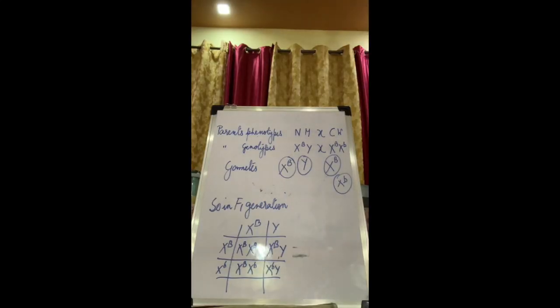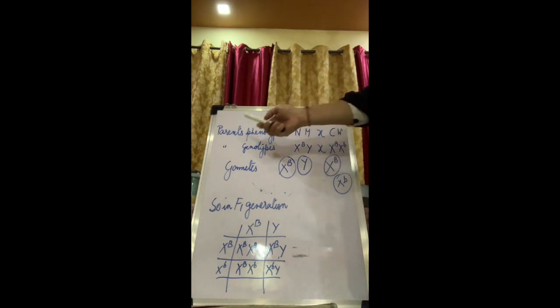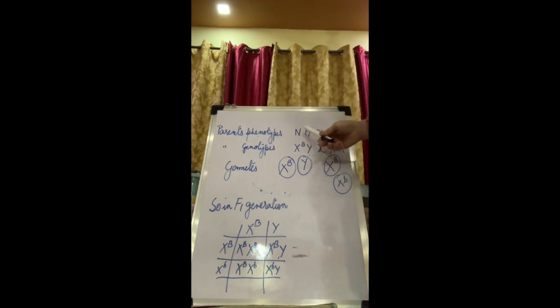Now let us use a genetic diagram to show how color blindness occurs mostly in males. So we take two parents. One is a normal male who marries a carrier woman. Carrier means she has the gene for color blindness, but that is not expressed.